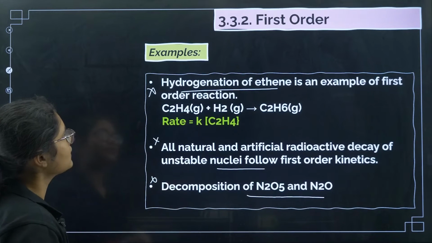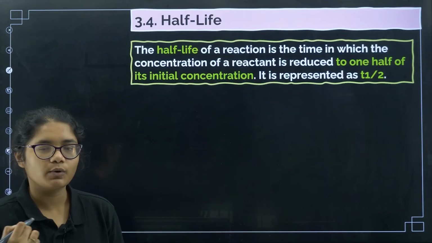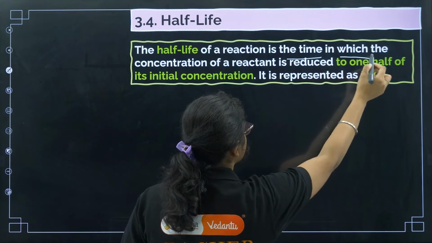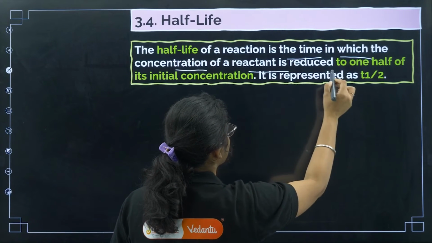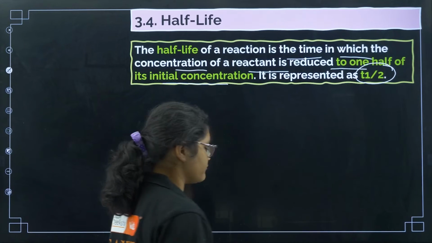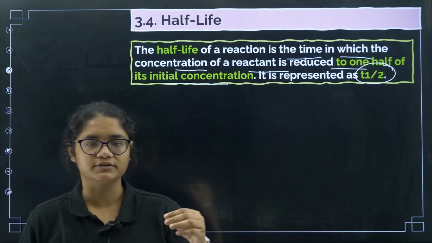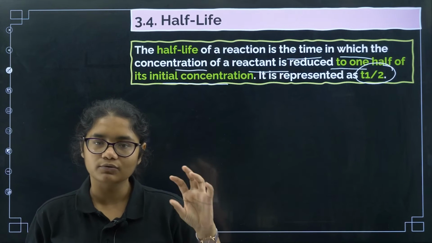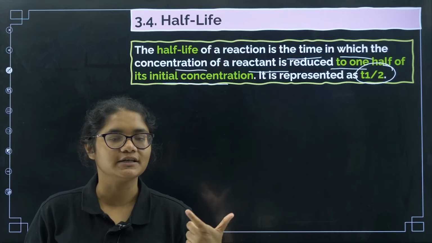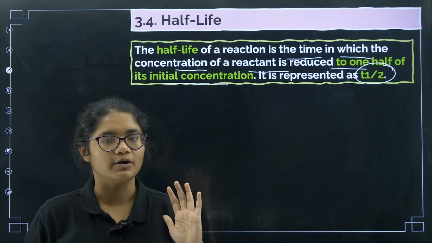Now coming to half-life. So what is half-life? Half-life of a reaction is the time in which the concentration of a reactant is reduced to half of its initial concentration. It is denoted by T half. Suppose you have started with 2 moles of A. By how much time does that 2 moles of A get converted to 1 mole of A? It will become half of its initial concentration. That time is called half-life.